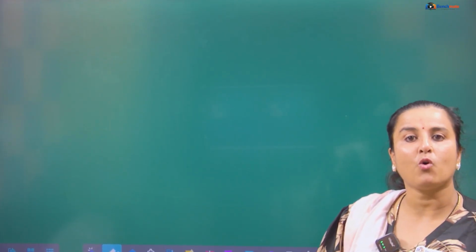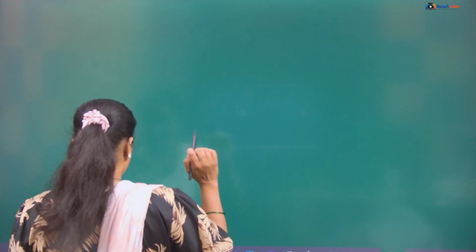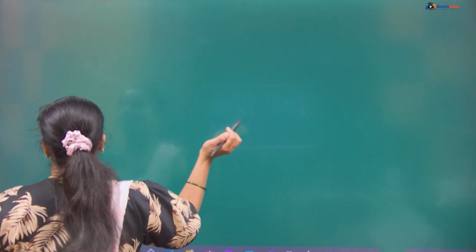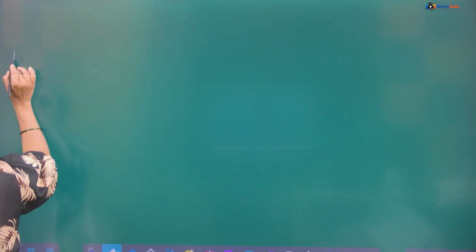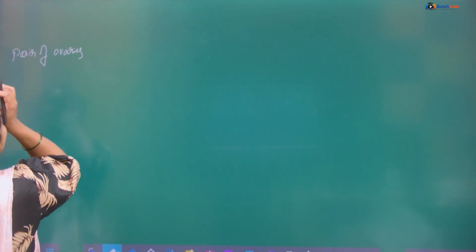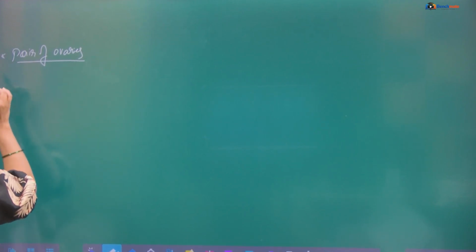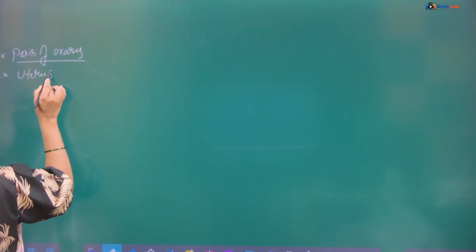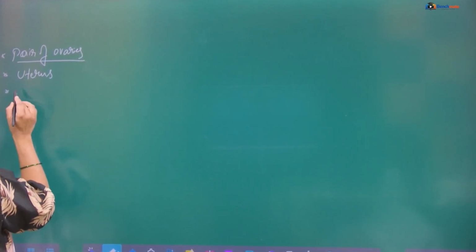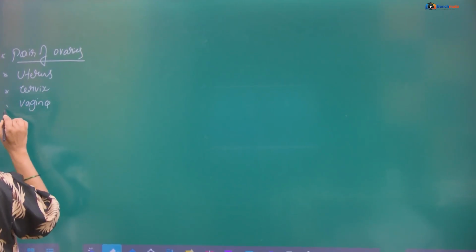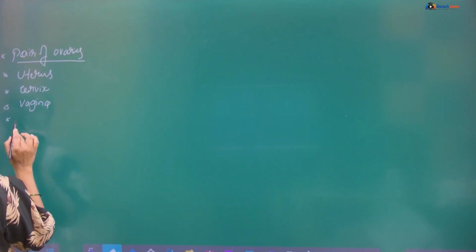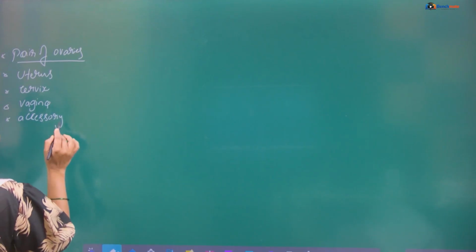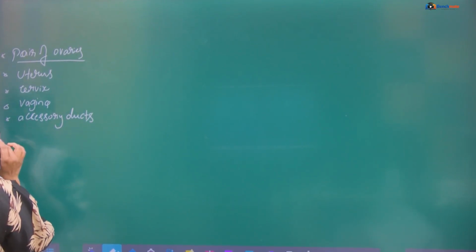Okay, first we'll go with the diagram. So once we understand the diagram, then we'll go with the description. Okay, yes. So this female reproductive system consists of a pair of ovaries, then uterus, then cervix, vagina, accessory ducts.